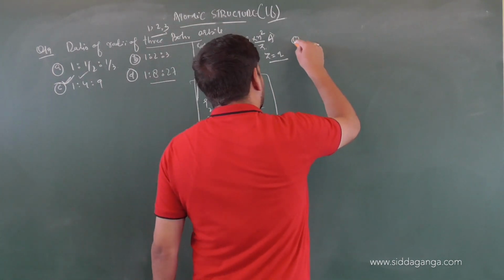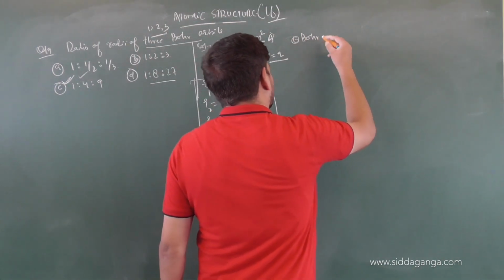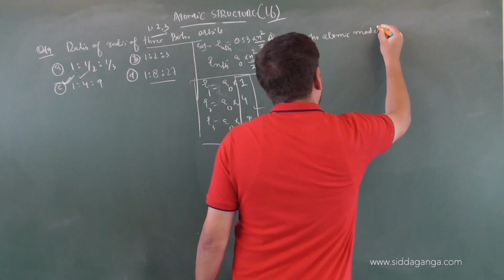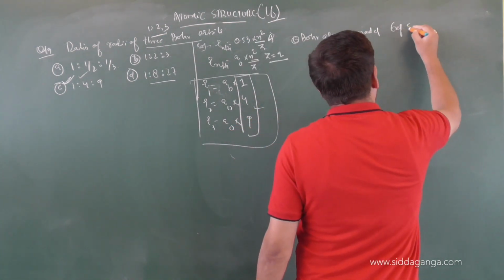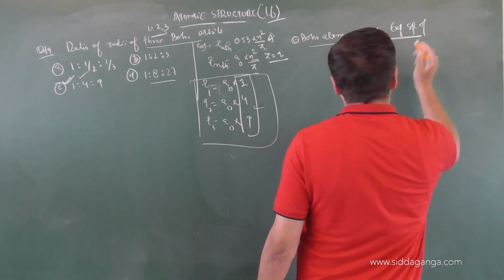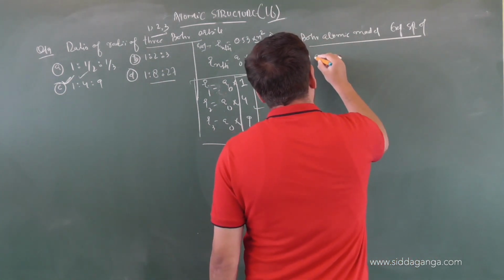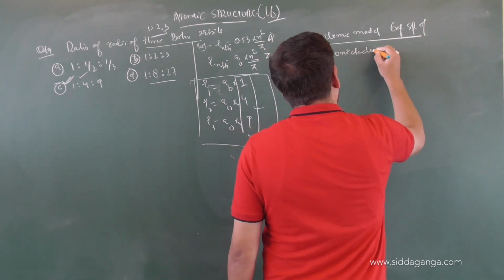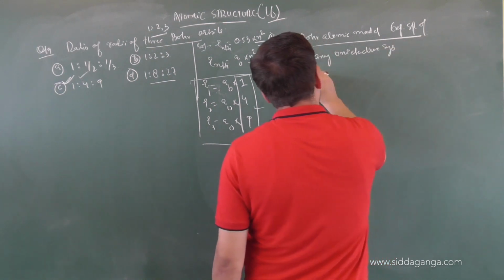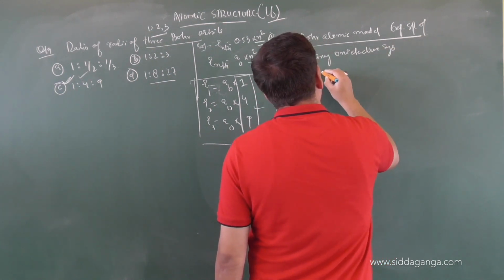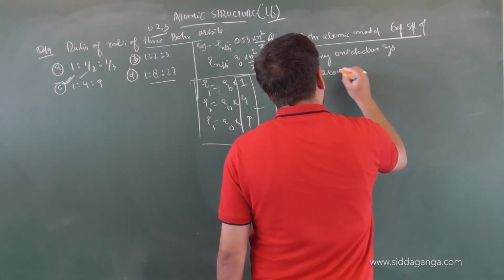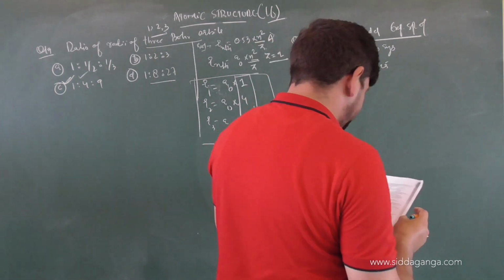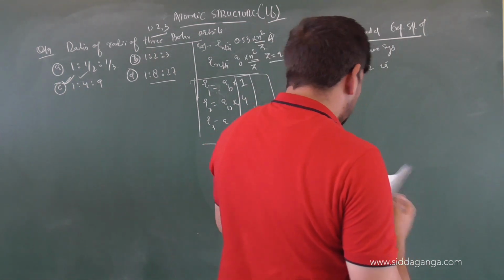Bohr atomic model can explain the spectrum of what? Option 1, any uni-electron system. Option 2, atom with 2 electrons. Third, hydrogen molecule.